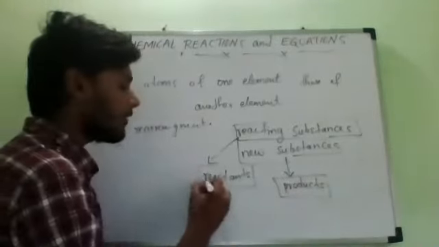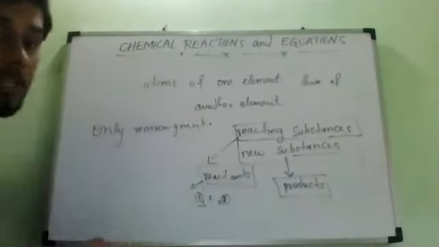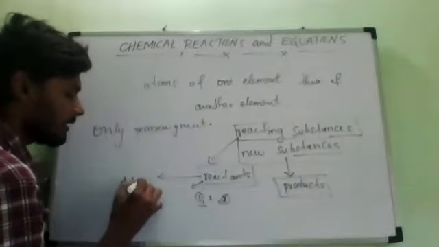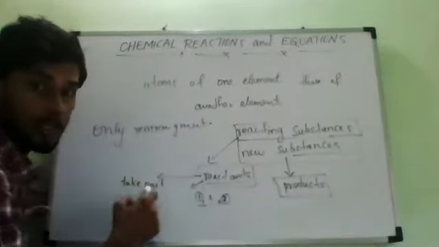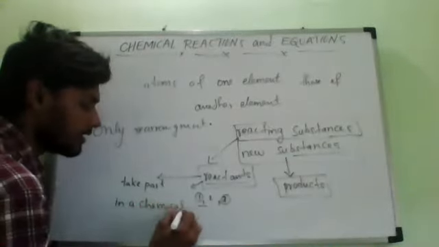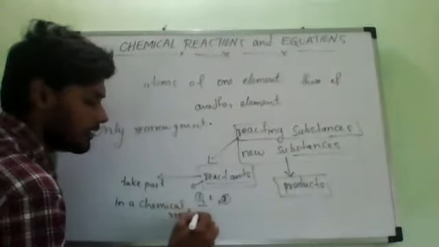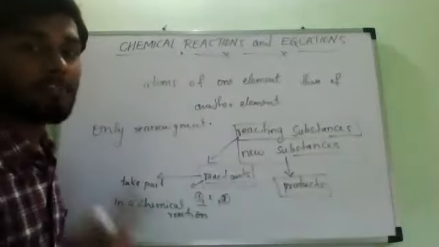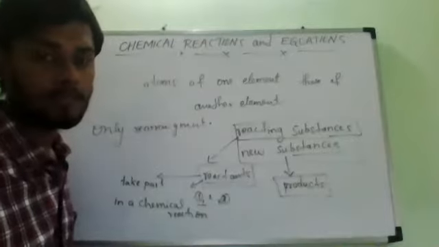So what is the meaning of reactants? The substances which take part in a chemical reaction are known as reactants. As well as the new substances, what is happening to them? They are produced. They are producing.